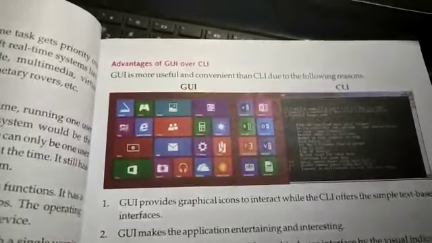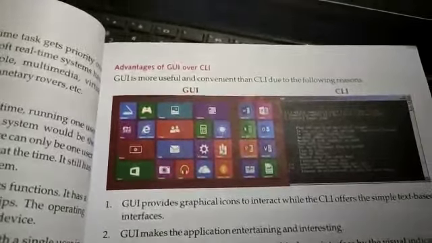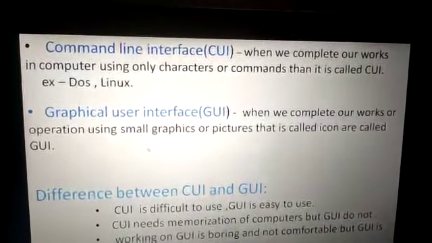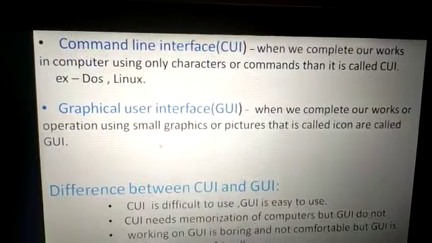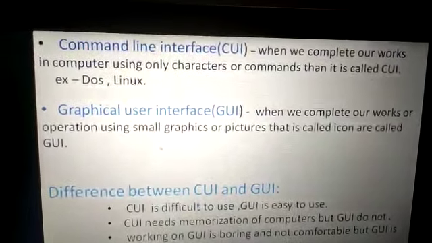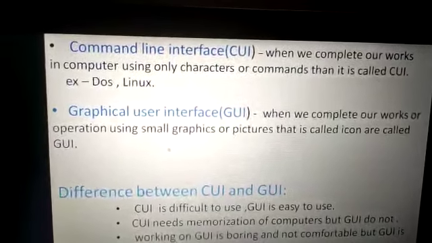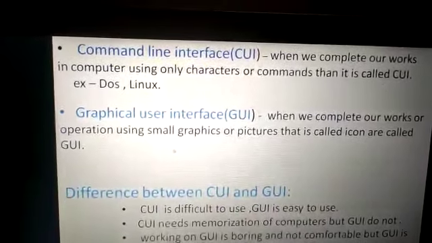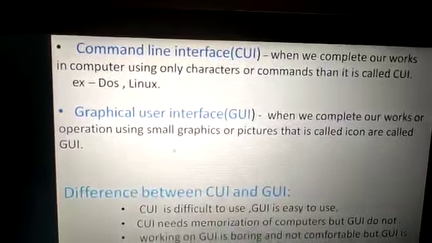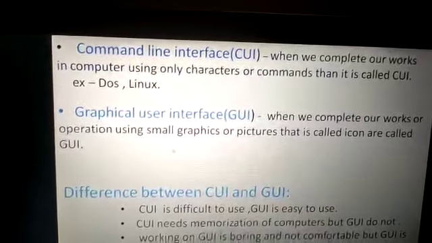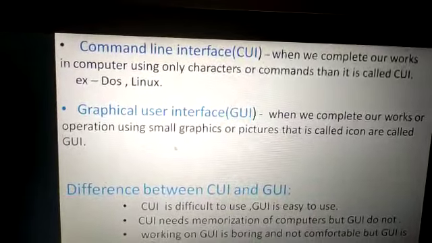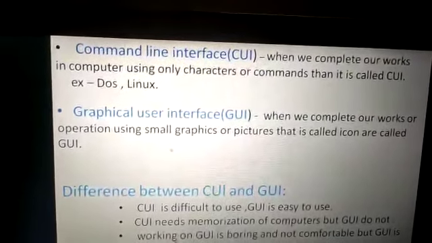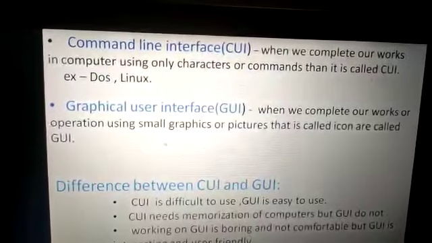Now we will discuss the GUI and CLI. Command line interface: when we complete our work in the computer using only characters or commands, then it is called CUI. Examples are DOS and Linux. When we have to type commands in characters to perform any task, like if you want to delete anything or print anything, we have to write the program or commands.